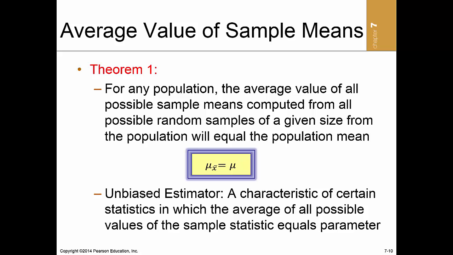Suppose we selected all possible random samples of size 10 from the population and computed all possible sample means. The average of all possible sample means would be equal to the population mean. This concept is expressed as Theorem 1: when the average of all possible values of the sample statistic equals the corresponding parameter, no matter the value of the parameter, we call the statistic an unbiased estimator of the parameter.